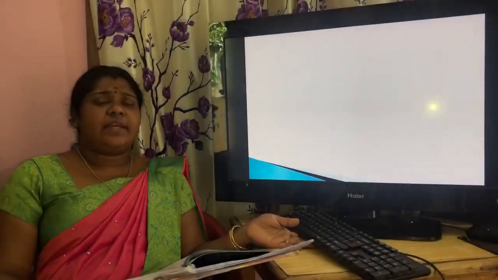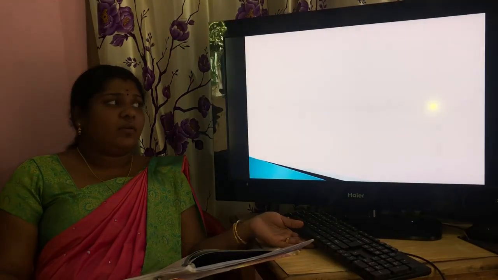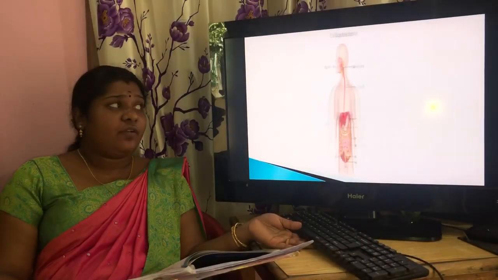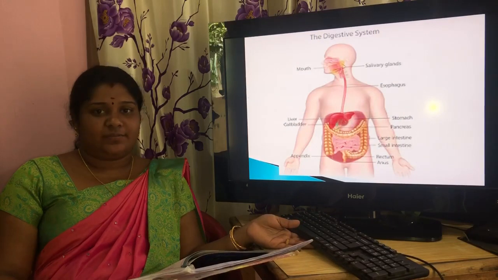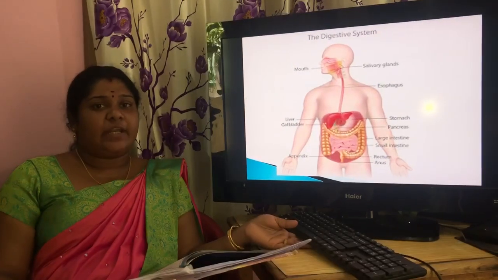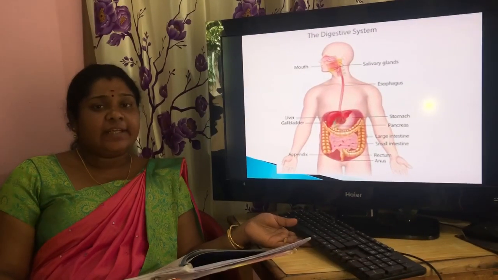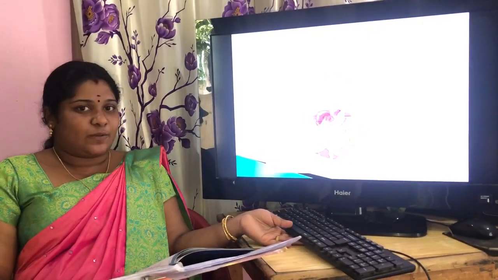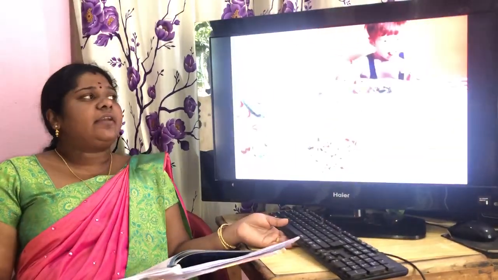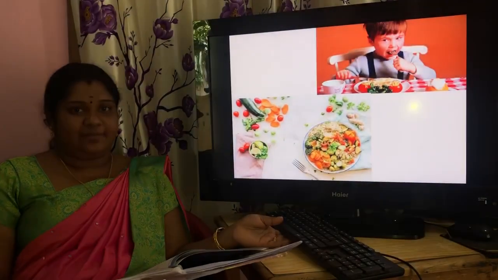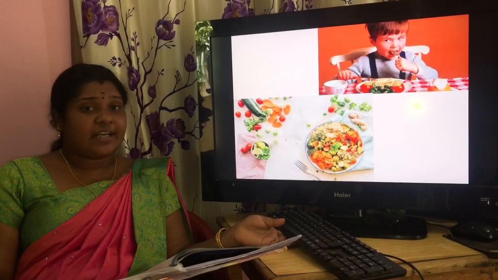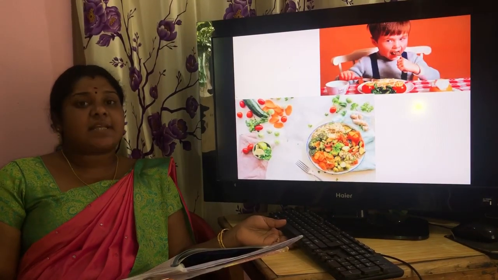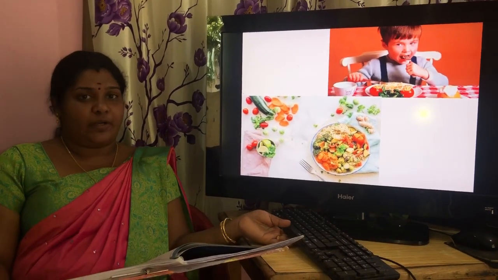Where do we get the energy? We get energy from food. Our body digests the food that we eat and we get energy from those food items. Okay? And we eat different types of food in a day, different varieties of food also. This is necessary for our body.